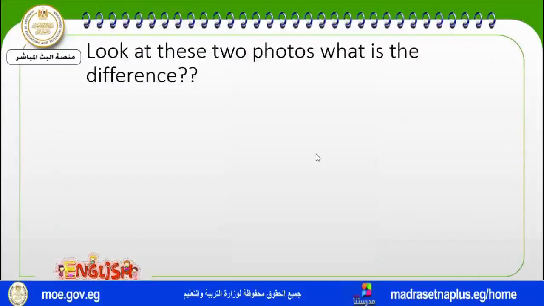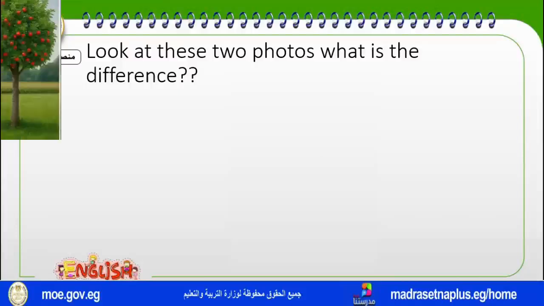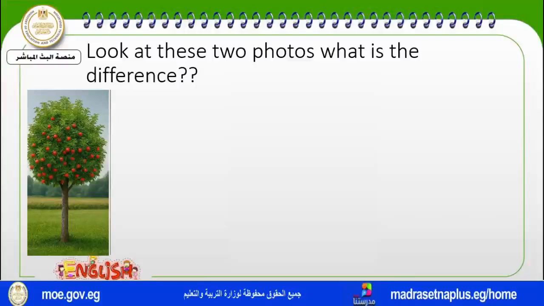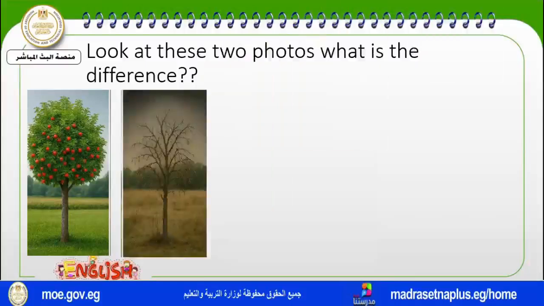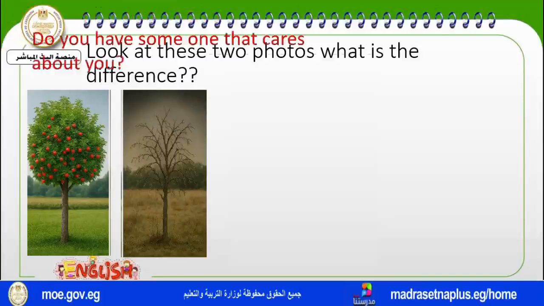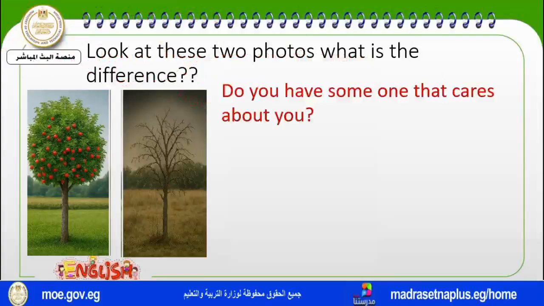Now we are looking at some photos. I would like you to look at these two photos and tell us what the difference is. Here is a photo, and here is another photo. Look, they are different, and you are going to tell us how they are different. You are also going to answer these questions.